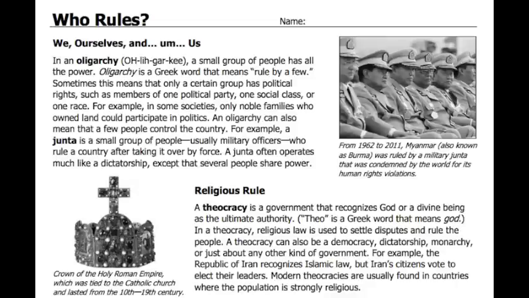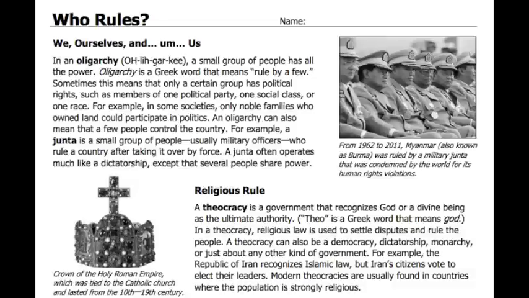Religious rule. A theocracy is a government that recognizes God or a divine being as the ultimate authority. Theo is the Greek word that means God. In a theocracy, religious law is used to settle disputes and rule the people. A theocracy can also be a democracy, dictatorship, monarchy, or just about any other kind of government. For example, the Republic of Iran recognizes Islamic law, but Iran's citizens vote to elect their leaders. Modern theocracies are usually found in countries where the population is strongly religious.